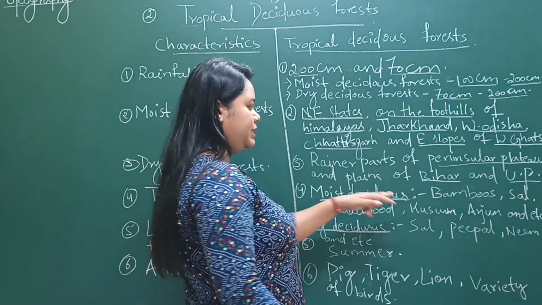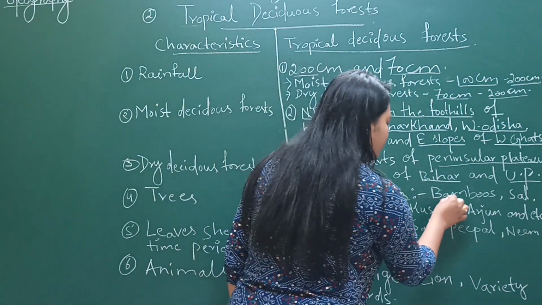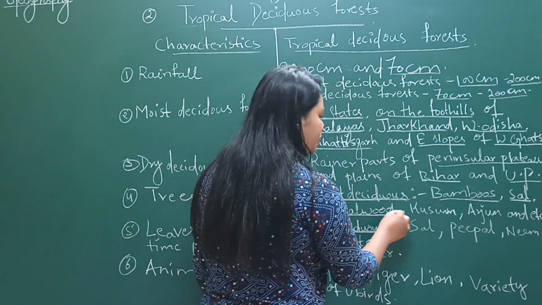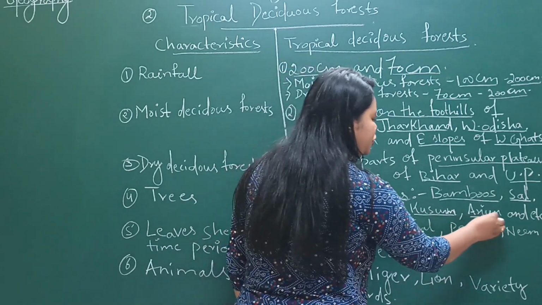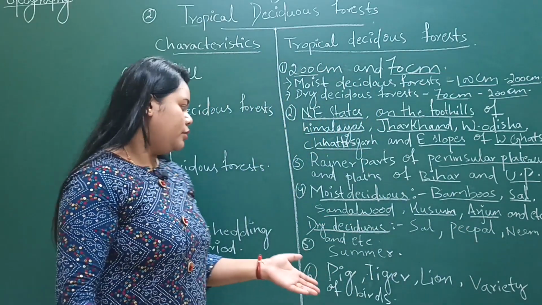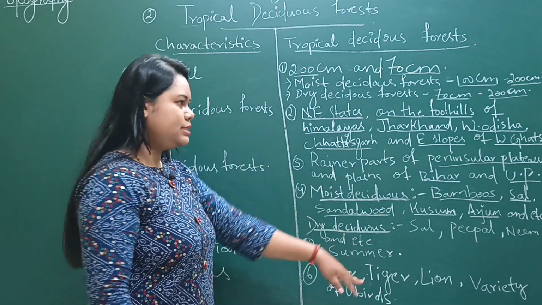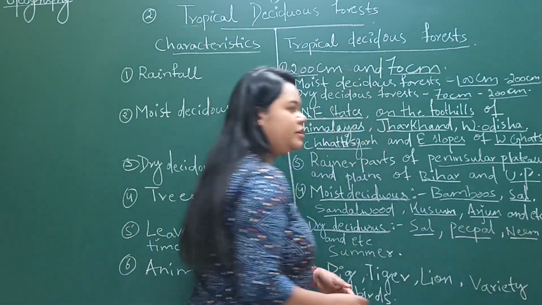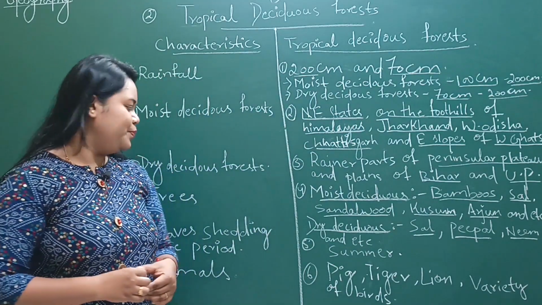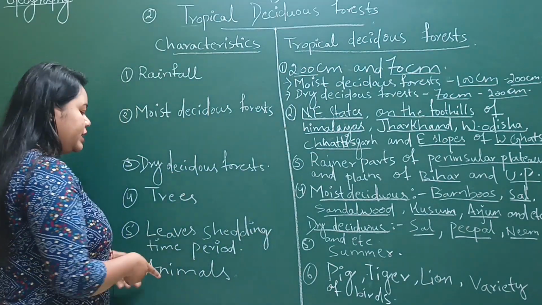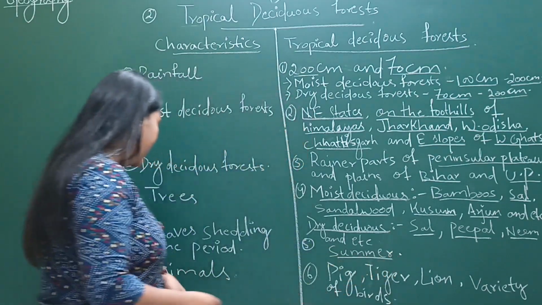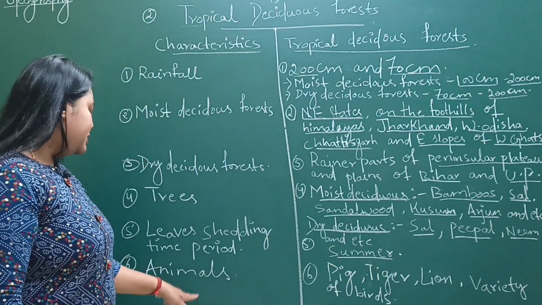In moist deciduous there are bamboo, sal, sandalwood, kusum, arjun and so on. In dry deciduous, sal, peepal and neem trees, which are used for agriculture also. Now leaf shedding time period, duration during summer season, and last is animals.